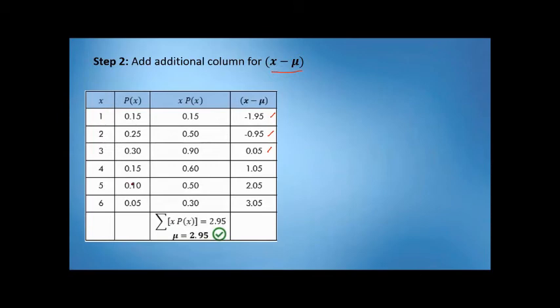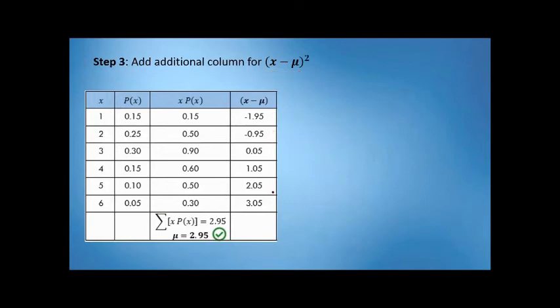And then 4 minus 2.95 is positive 1.05, followed by 5 minus 2.95 is positive 2.05. Then last, 6 minus 2.95 is positive 3.05. Now, wala pa tayong kailangan na summation dito dahil meron pa tayong x minus mu squared.